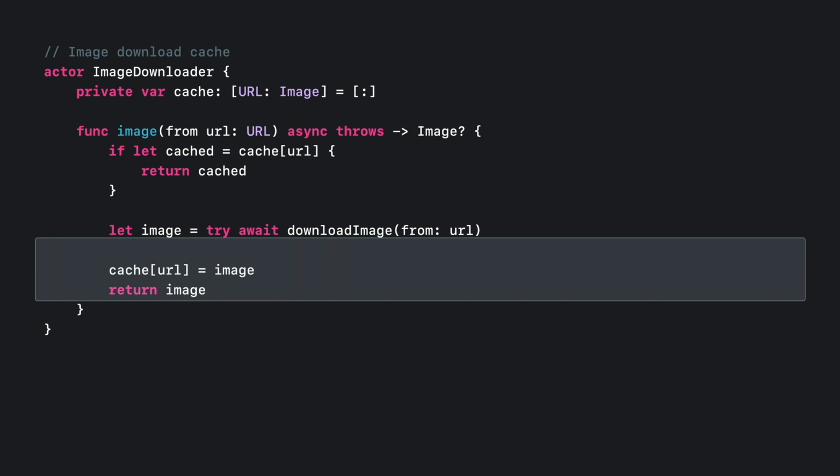Because we are in an actor, this code is free from low-level data races. Any number of images can be downloaded concurrently. The actor synchronization mechanisms guarantee that only one task can execute code that accesses the cache instance property at a time, so there's no way that the cache can be corrupted. That said, the await keyword here is communicating something very important.